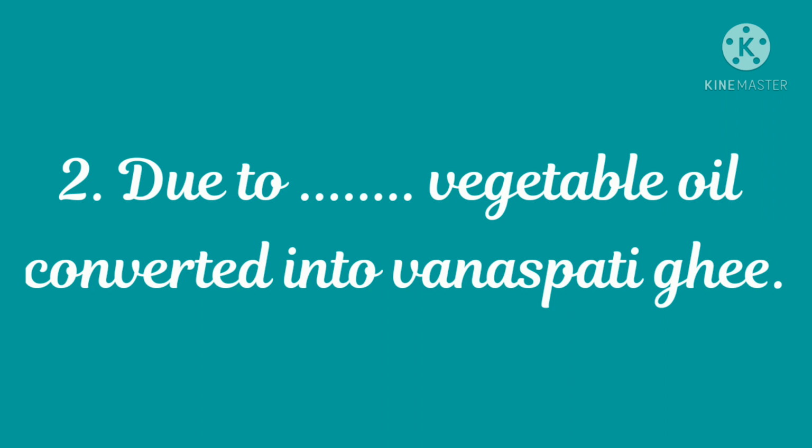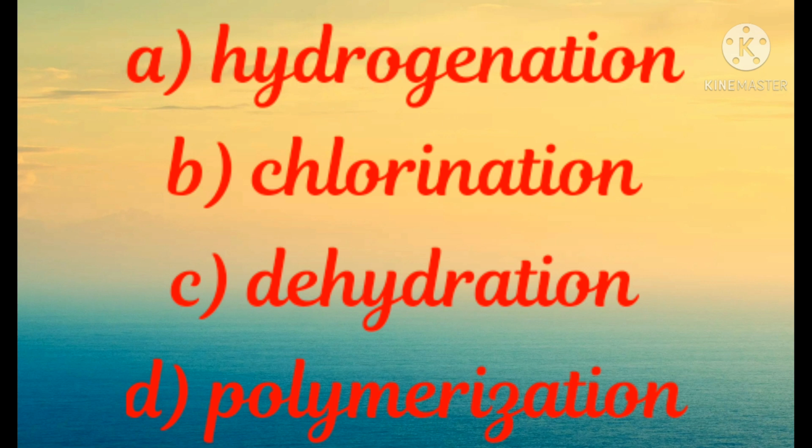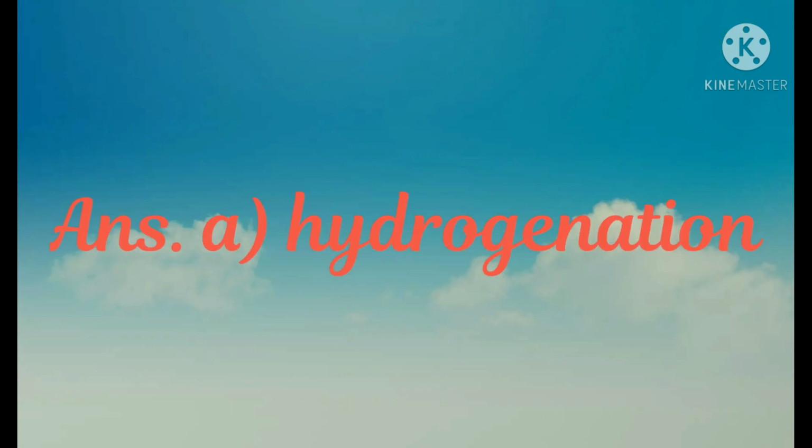2. Due to dash, vegetable oil converted into vanaspati ghee, and the options are A. Hydrogenation, B. Chlorination, C. Dehydration and D. Polymerization, and the correct answer is option A. Hydrogenation.